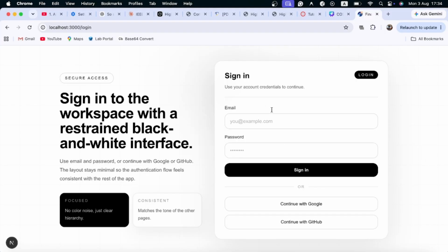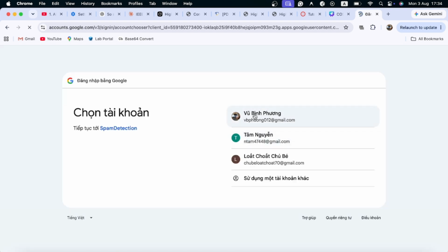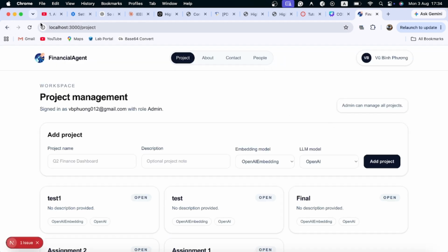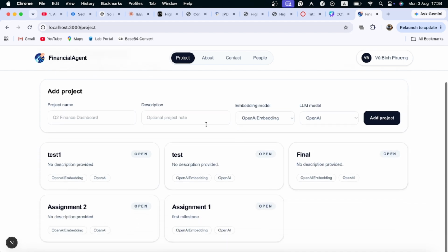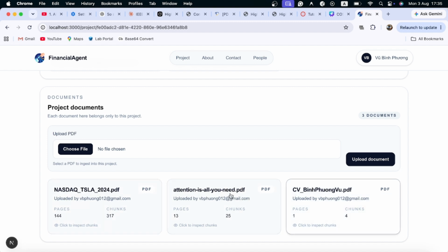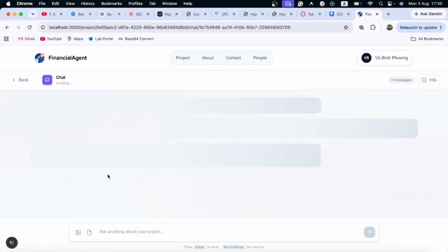From here on, I will show you the demo of the website. After logging in, if we are admin, we can create projects, and from there we can upload documents for RAG or to provide information for the multi-agents, and from that we can create new conversations and ask them everything.